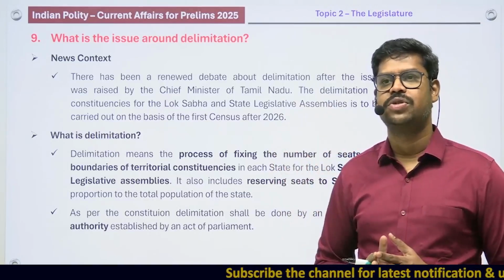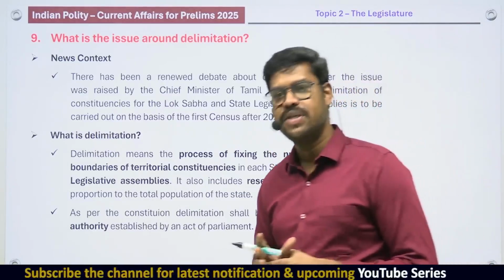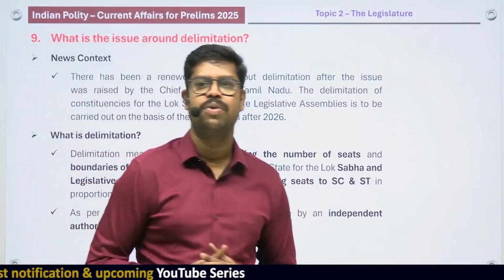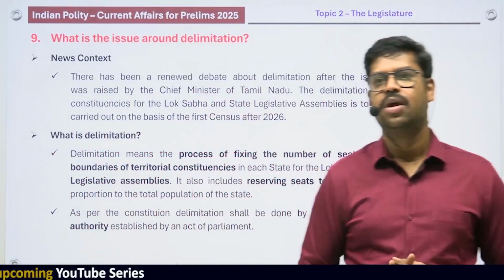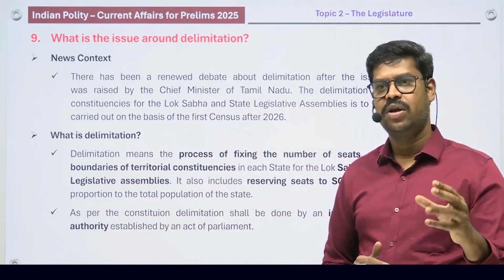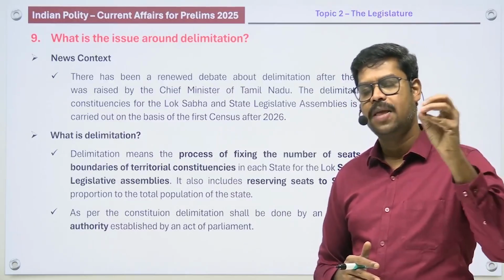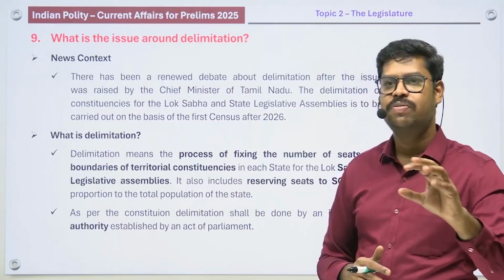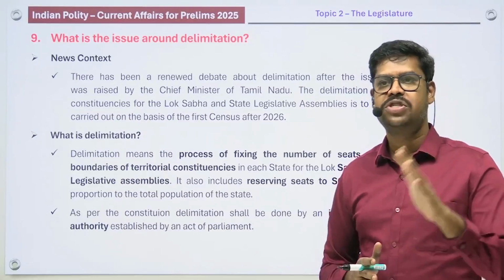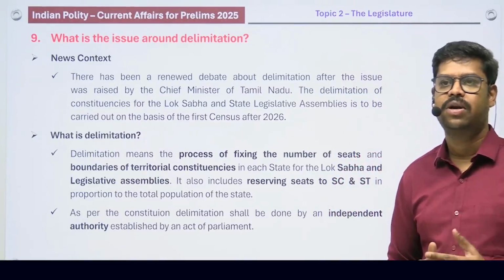And in addition to that, delimitation would also mean reserving of seats or constituencies for the scheduled caste and scheduled tribe in proportion to the population. So after deciding the total number of seats, and after drawing the boundaries of each and every constituency, certain constituencies to Lok Sabha and to the legislative assembly shall also be reserved for the scheduled caste community and the scheduled tribe community. And how shall it be done?